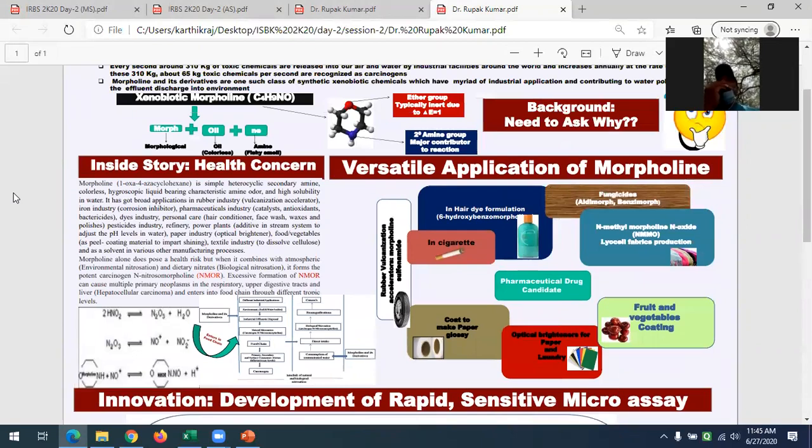So we developed a spectrophotometric assay, very simple and very exciting, in which we need only 2 microliters of sample volume, and it gives a sensitivity of 2 to 10 ppm.